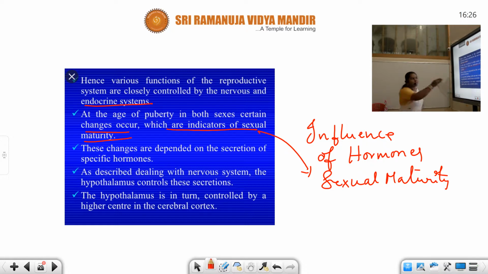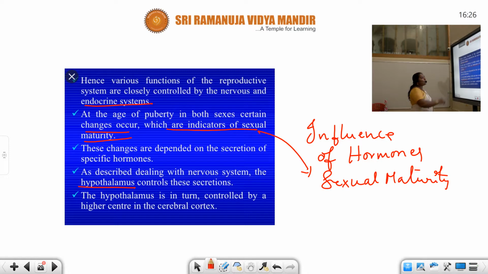Just now I said in the previous line what I have discussed. So these will be influenced by hormones, right? And as described when dealing with the nervous system, the hypothalamus controls these secretions. So see here, the hypothalamus is a special part present in our brain, which controls hormonal production.